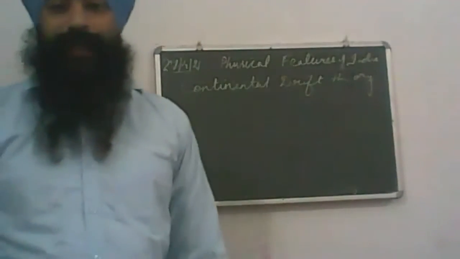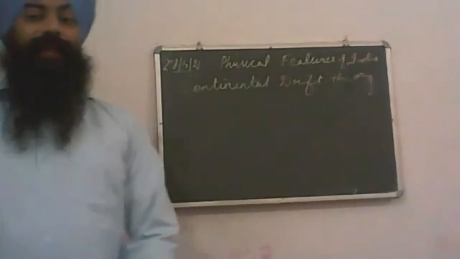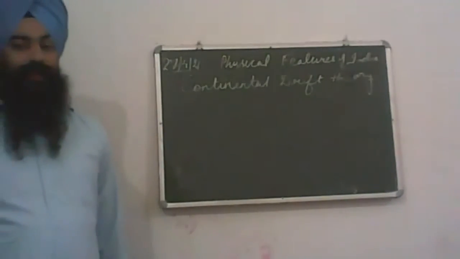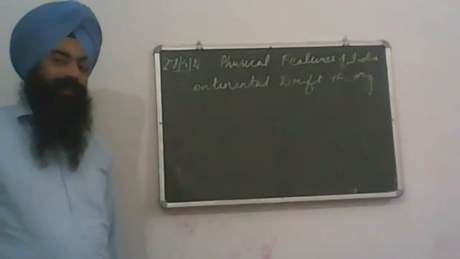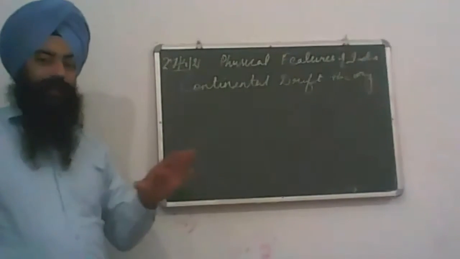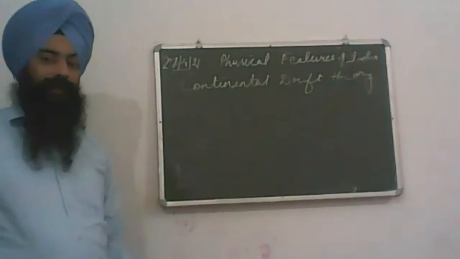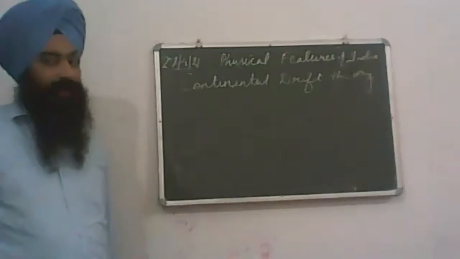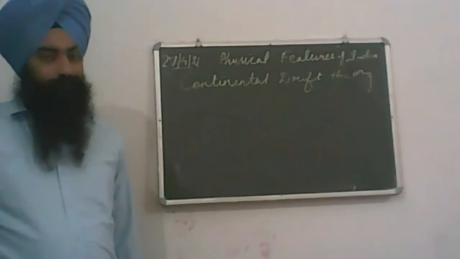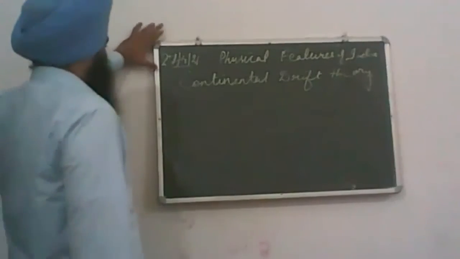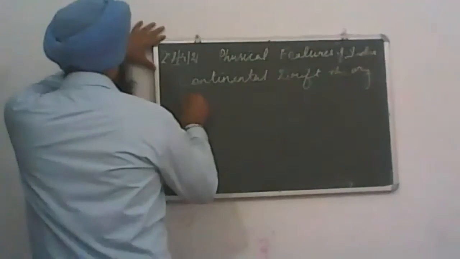For this, he assumed that convergent movements occur. Convergent movements, yes. So we will discuss that later on. Continental drift theory given by Alfred Wegener.